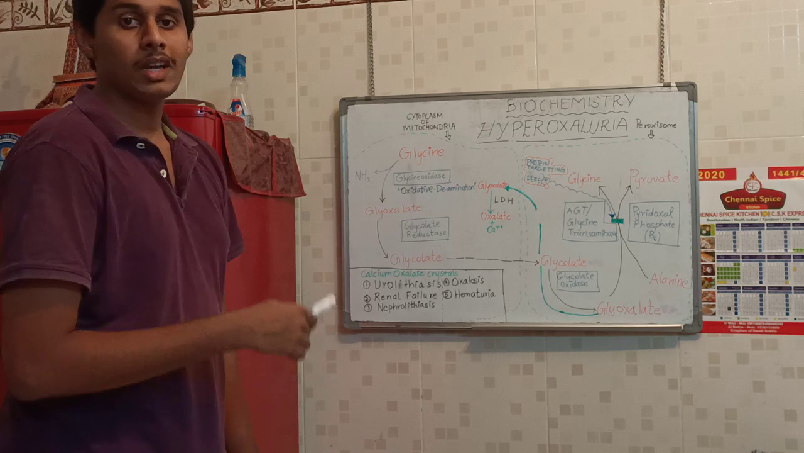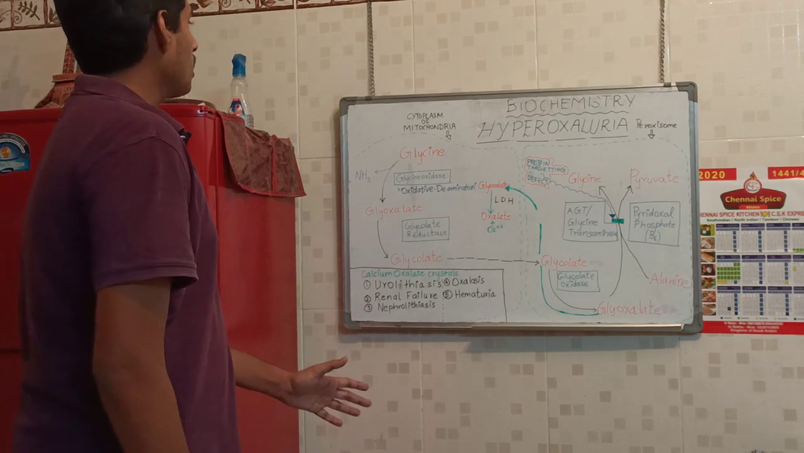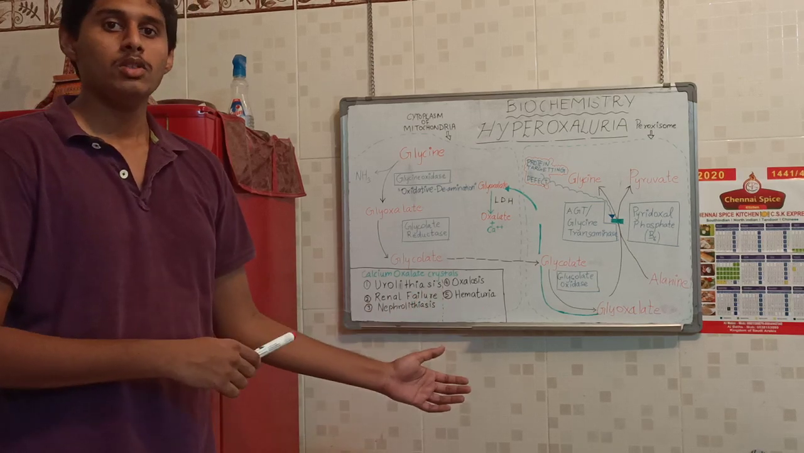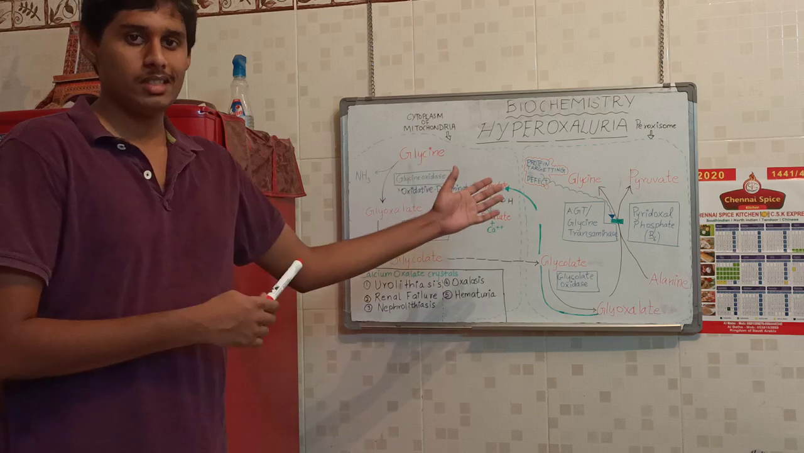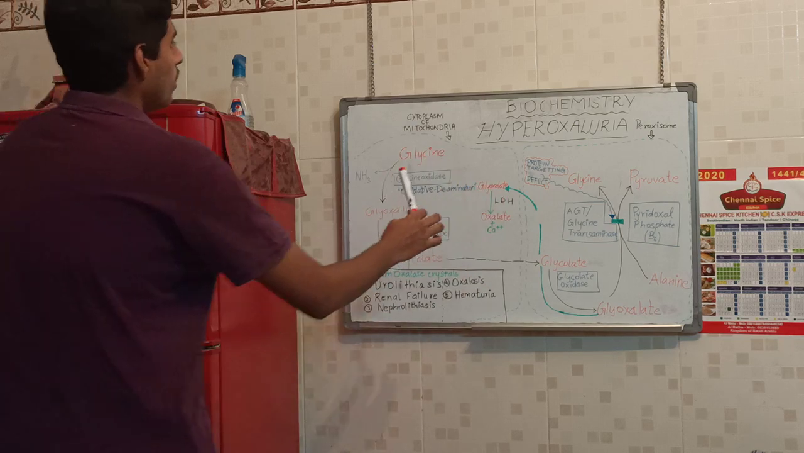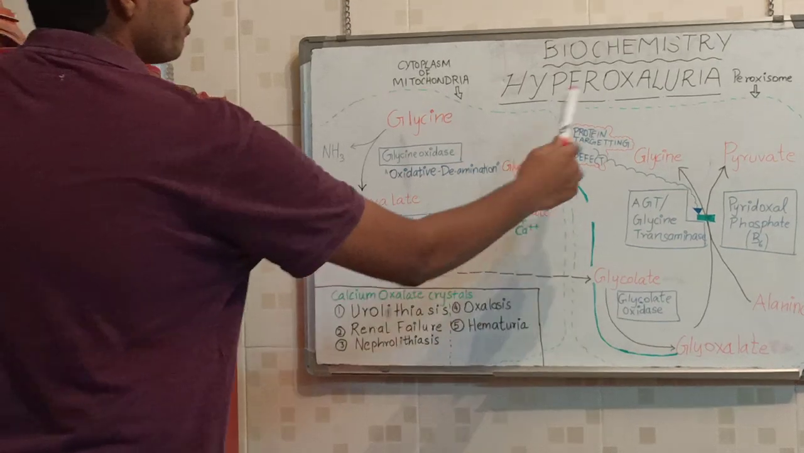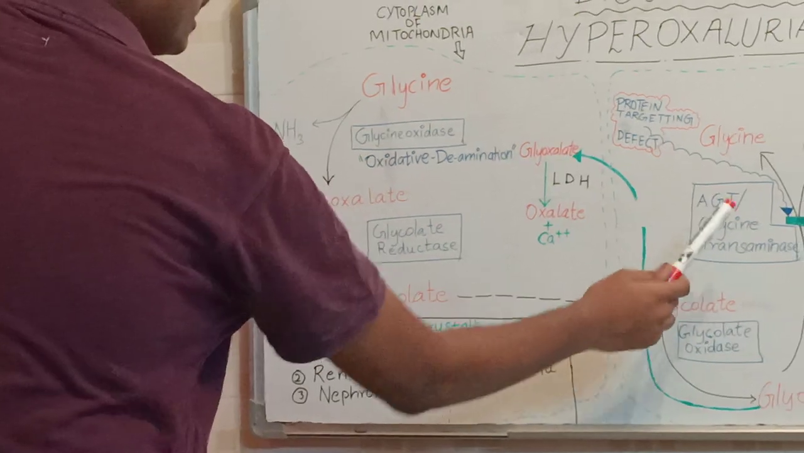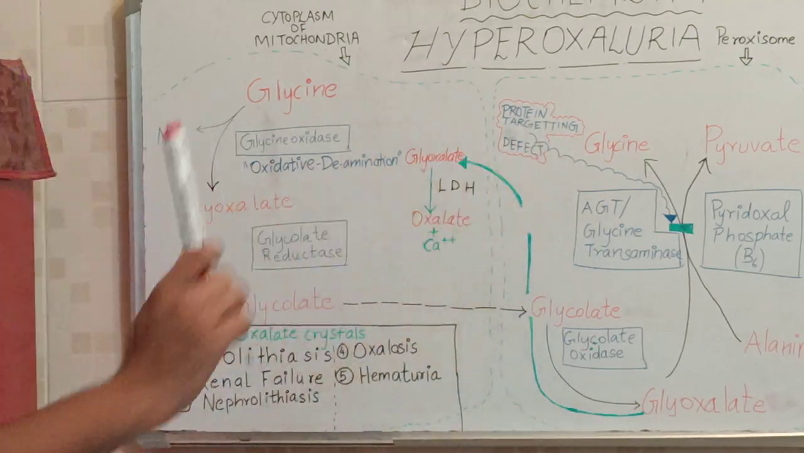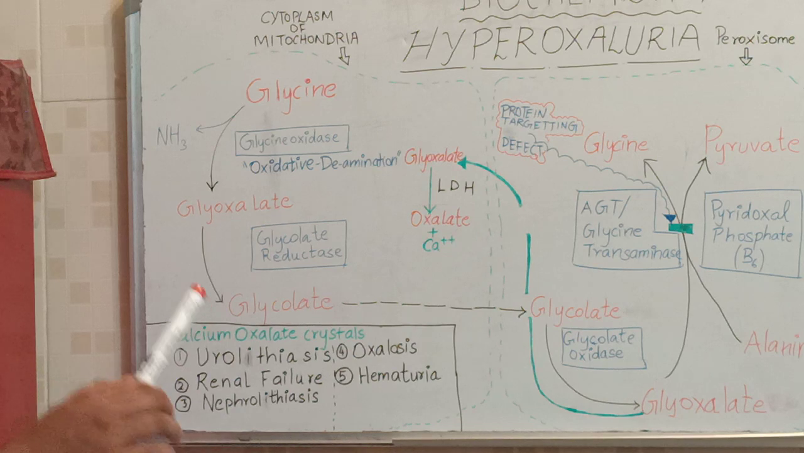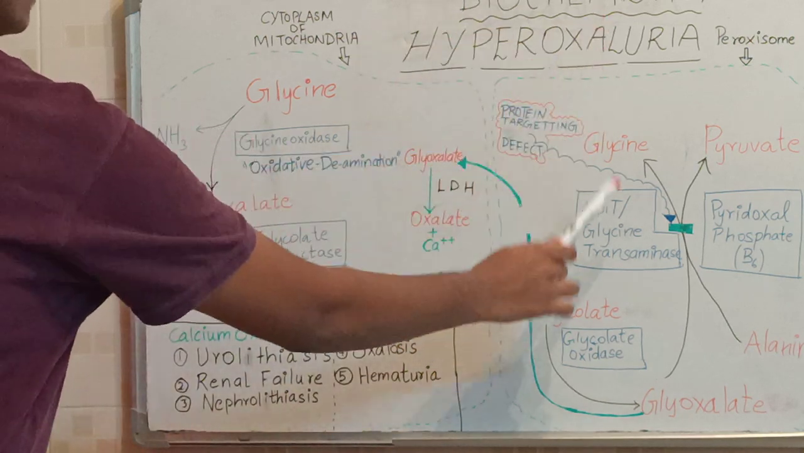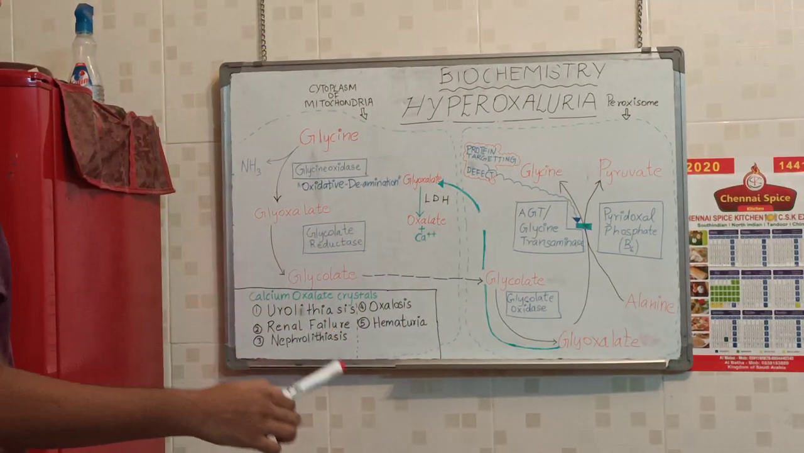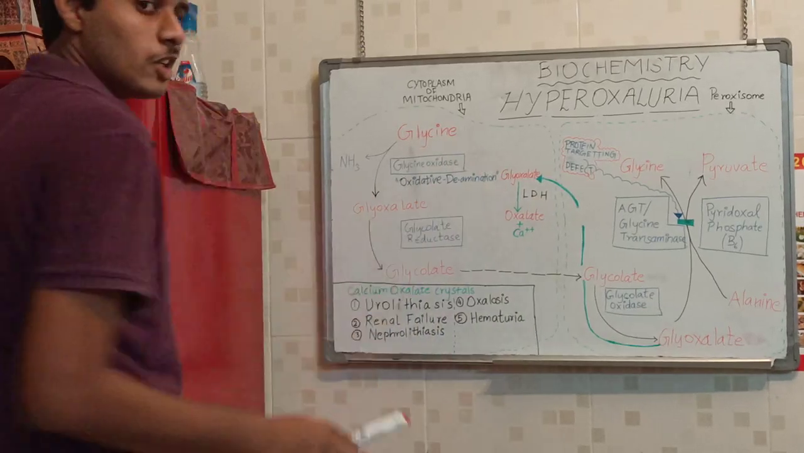But in certain conditions like primary hyperoxaluria, there is a congenital defect. So first we'll see the pathway, then we'll discuss this disease. Here we have the mitochondria, here the peroxisome, and alanine glycine transaminase is only found in the peroxisome. This is normal. But in the case of hyperoxaluria, this is produced in the mitochondria, which is not specific. So let's see the normal pathway first.